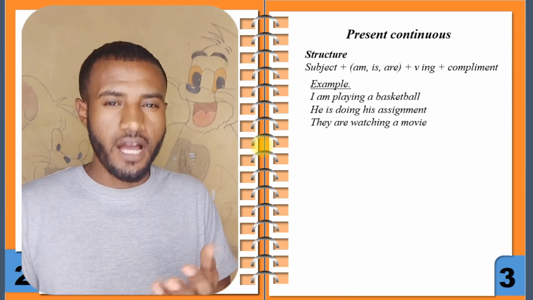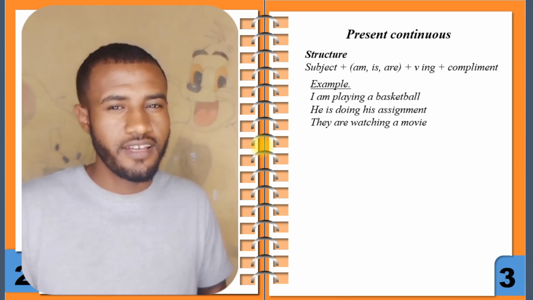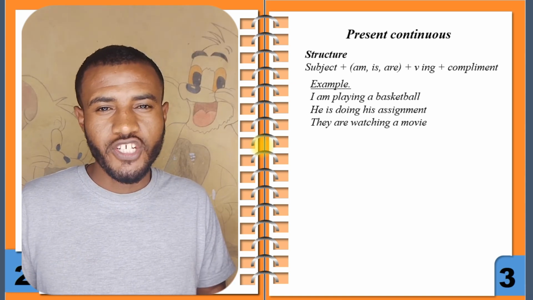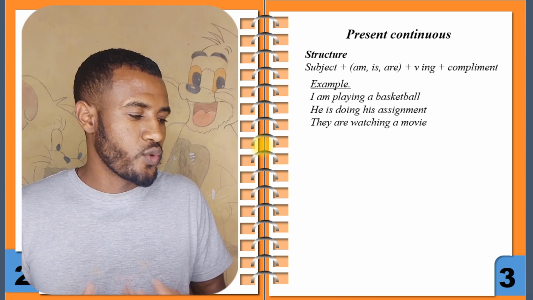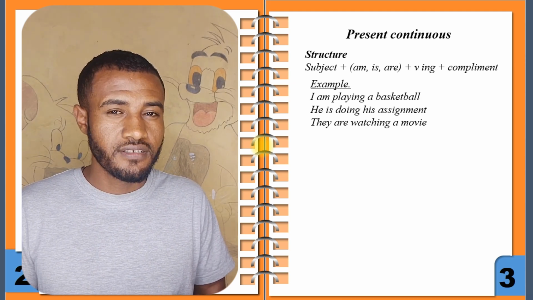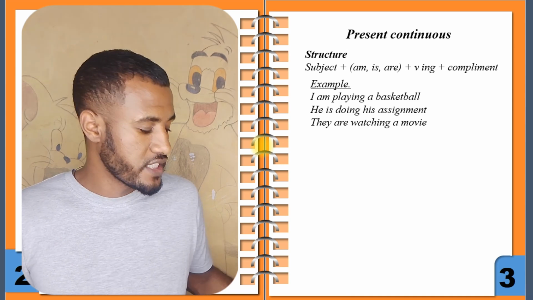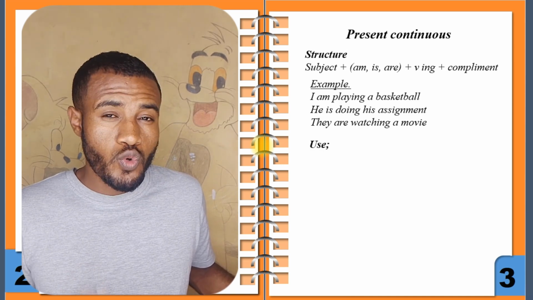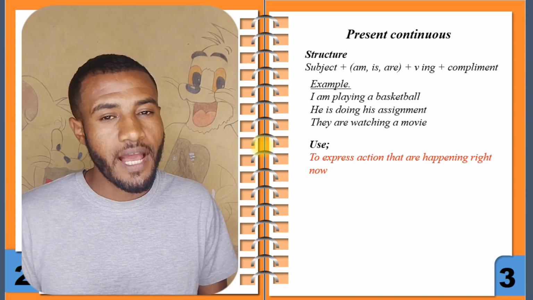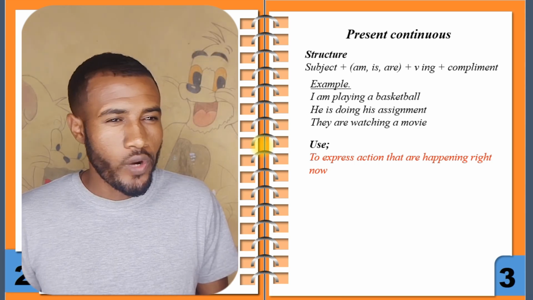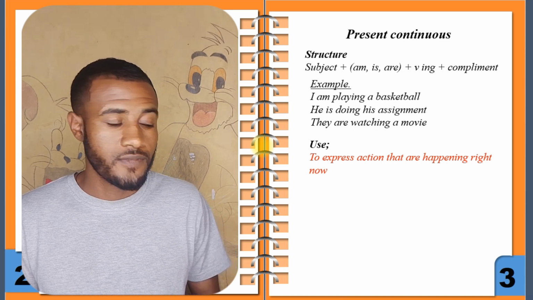Therefore: I am, he is, they are, then plus verb-ing, that is playing, doing, watching. The use of the present continuous tense is to express actions that are happening right now or at the time of speaking.